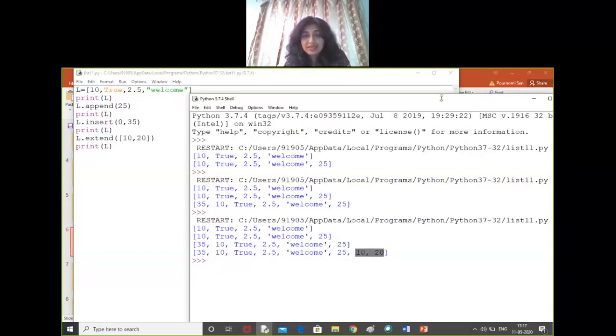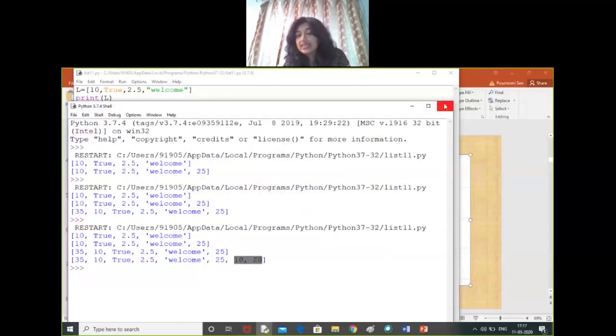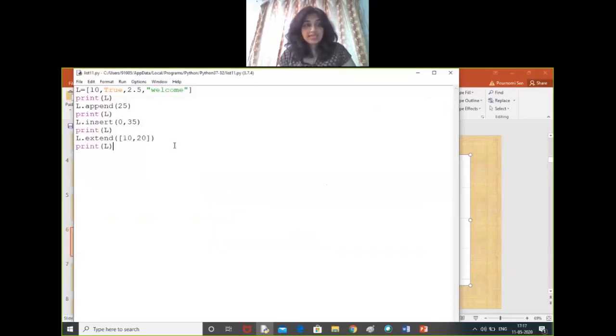Though we have inserted a list, it will be added as individual elements. 10 will be added as the seventh element, and 20 will be added as the eighth element here. We can add a list with the help of append also.